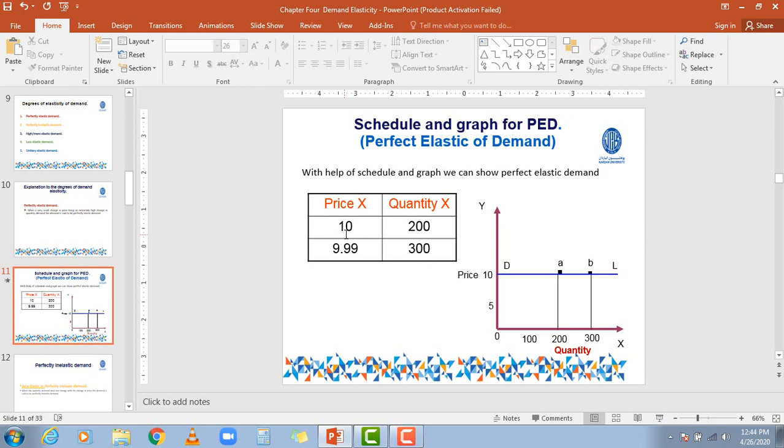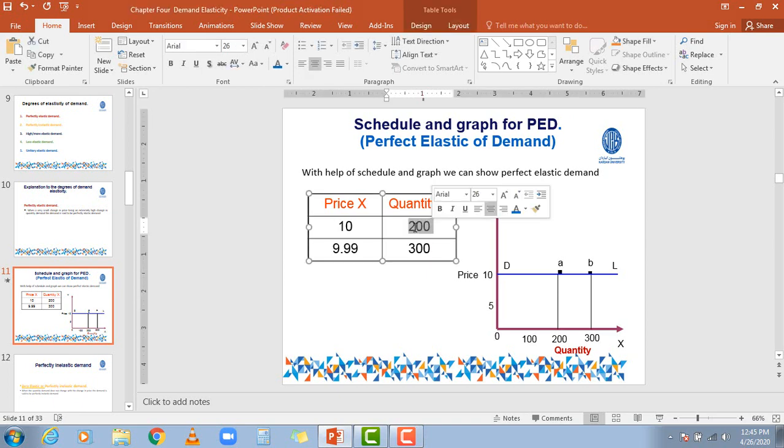Now if there is a negligible fall, a very small fall in the level of prices, for example, from 10 it reduces to 9.99, only a 0.01 change in the level of price, but look at the change in the quantity demanded.